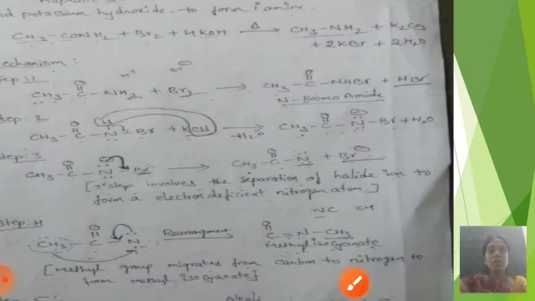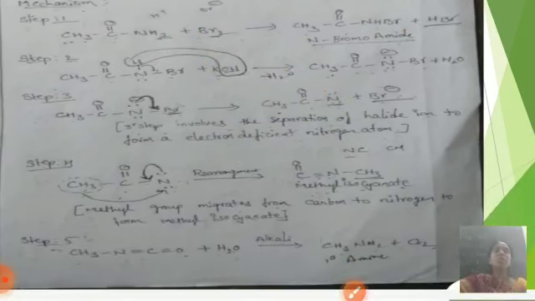In the third step, CH3C=O N minus Br undergoes separation of the halide ion to form an electron deficient nitrogen atom.